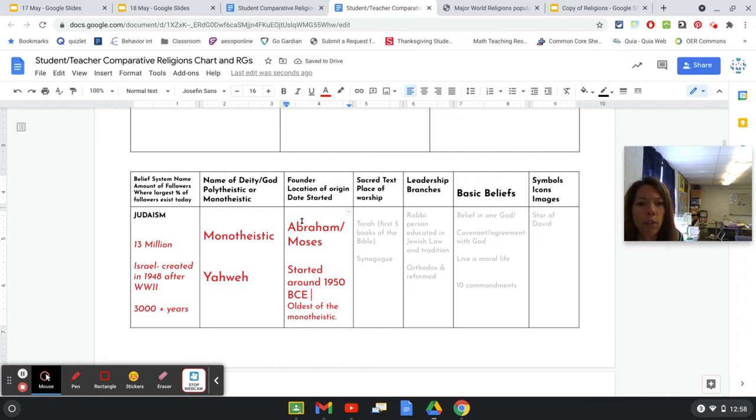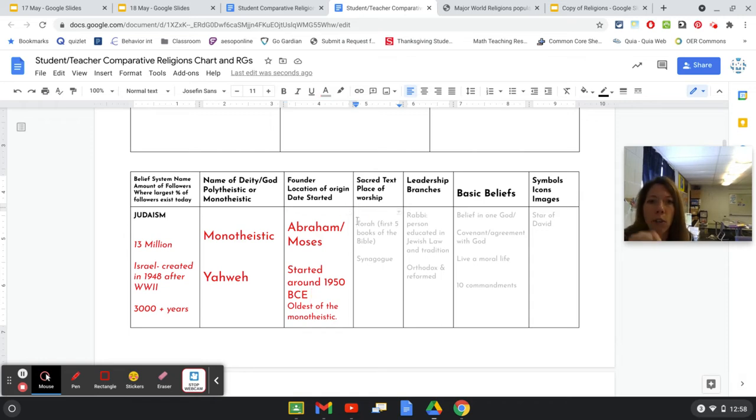You should know that Judaism was founded by Abraham and Moses. They're two of the most important. There are many more important people, you guys. We're summarizing this down to a class period. So Abraham and Moses, two of the most important, started around 1950 before Common Era, oldest of the monotheistics. That's why we're studying it first.